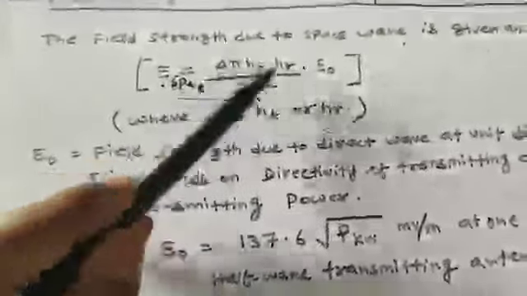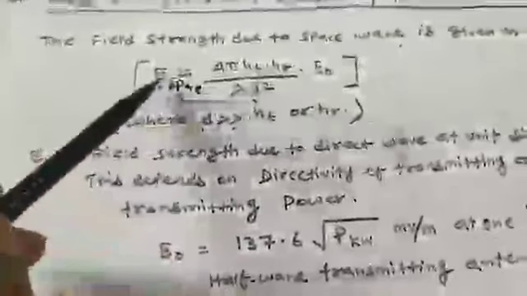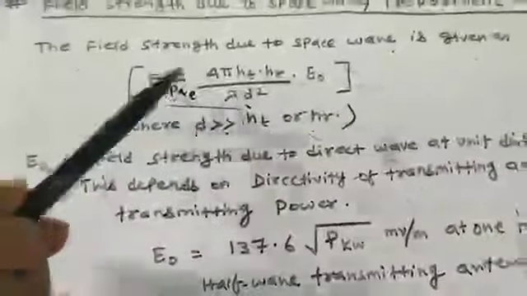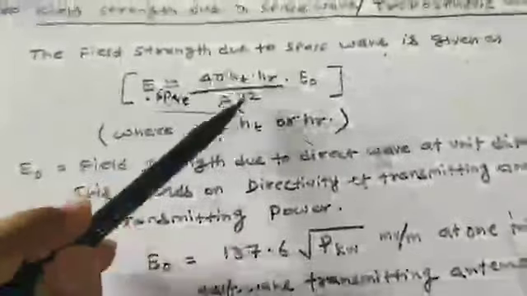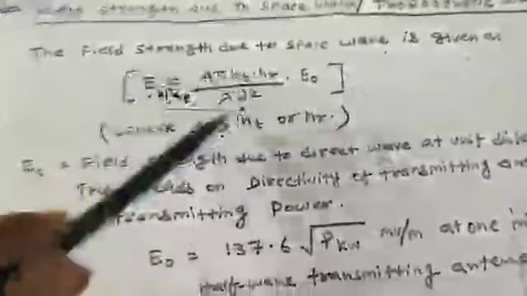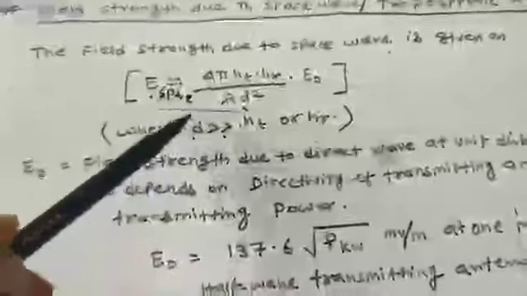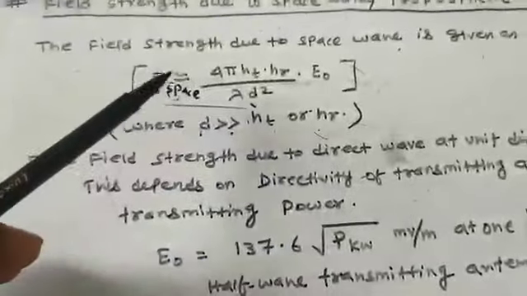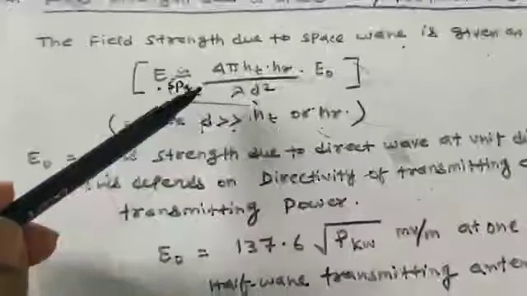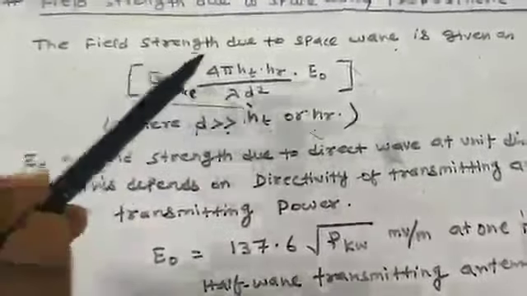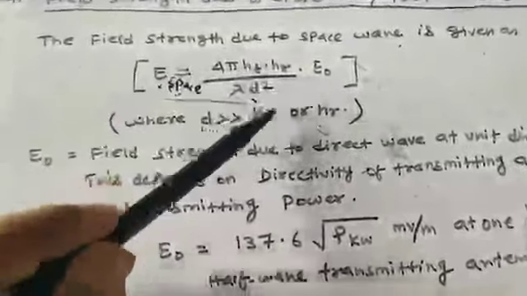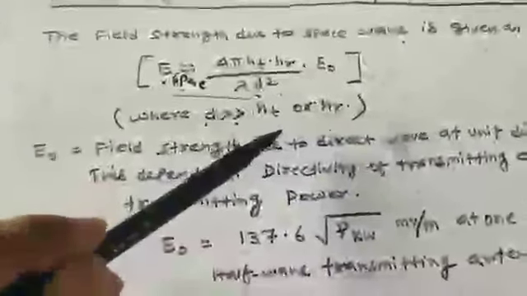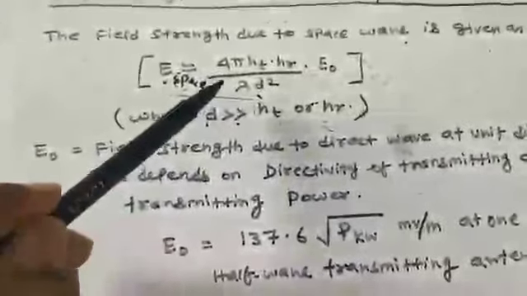Now this formula is extremely important in order to calculate the electric field strength value. Many times you will be asked in your university exam for 7 marks to find the electric field strength value for space wave communication, and these parameters will be given. So you must know the formula, and if you apply it and do the calculation properly, you will get the right answer. This will give you the 7 marks in the examination. This expression is totally dedicated to the space wave. You cannot apply this formula for ground wave propagation or for ionospheric wave propagation. Only this formula is applicable to space wave communication.